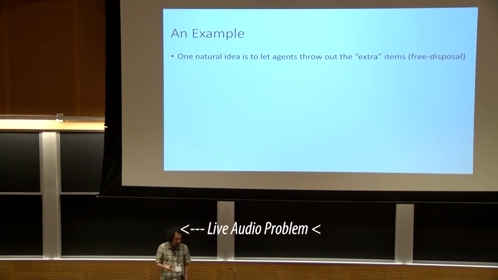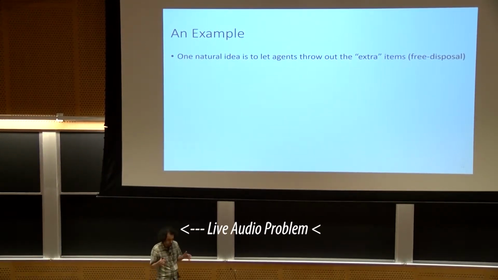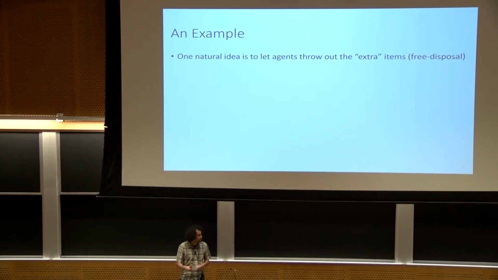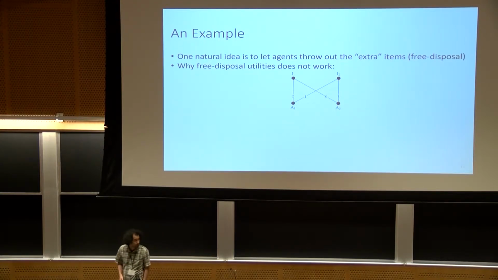So you might ask, why are you using this? Why aren't you using something simpler instead of this matching constraint, like free disposal, in which each agent can get more than 1 unit of items, but should keep the most valuable 1 unit of items and remove everything else? But this does not guarantee the properties that we need. And let me show you an example that illustrates this point.